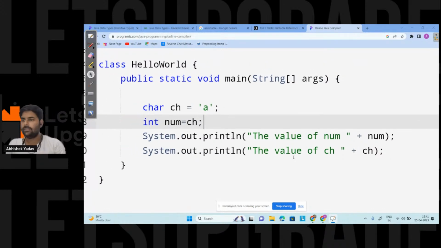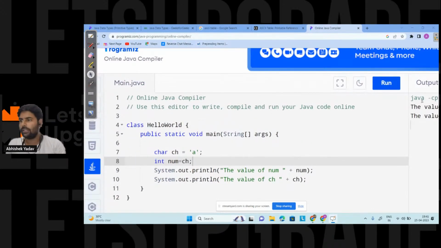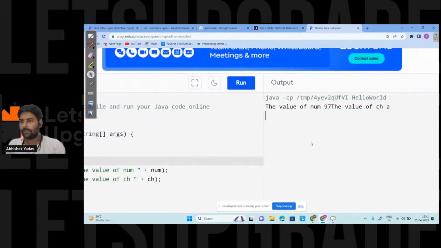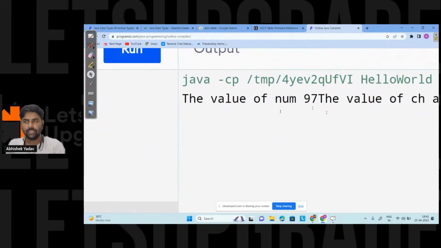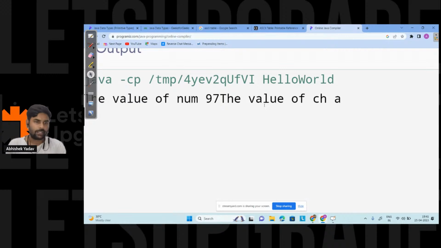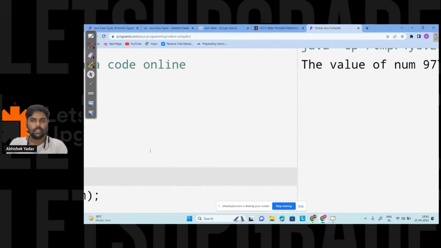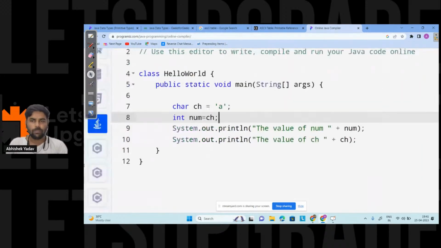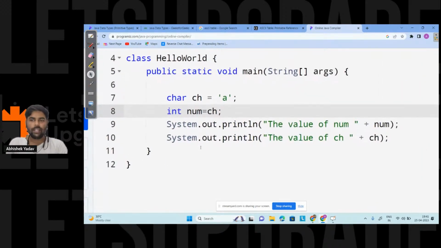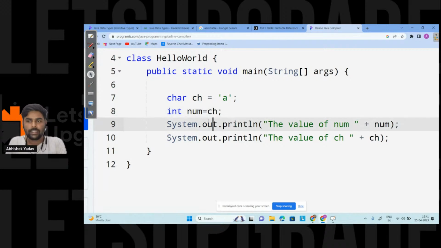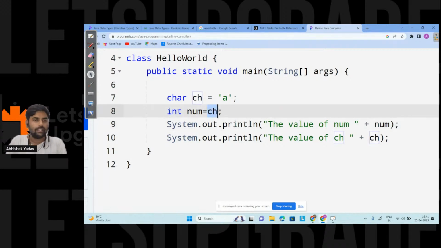So here, guys, let's first run the code and see what output we are getting. We are getting the value of num is 97 and the value of ch is a. Correct, we are getting the right answer and no error. Till now we have learned that the integer data type holds integer data and the character data type holds character data, but here I am storing character data inside an integer container. So why is this possible? Let's try to understand this part.